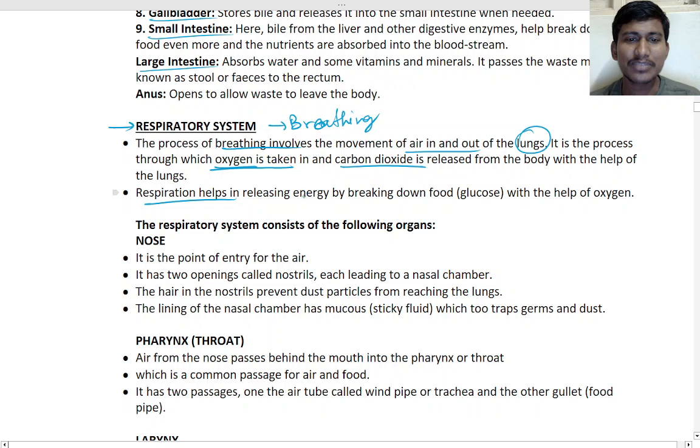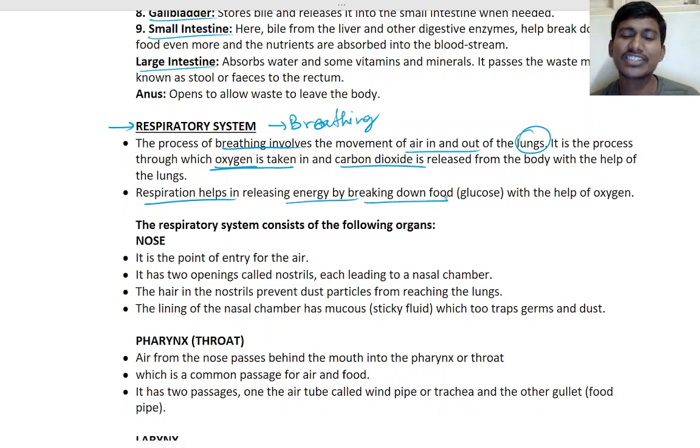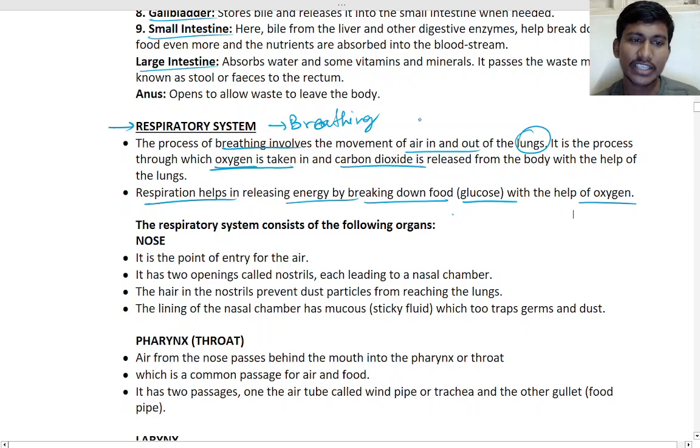So respiration helps in releasing energy by breaking down food. To break down the food and make it into energy, we use oxygen. That is the glucose; with the help of oxygen we break it. The respiratory system consists of different parts. What are they? First is the nose. We take the air in through it; that is the entry of the air.